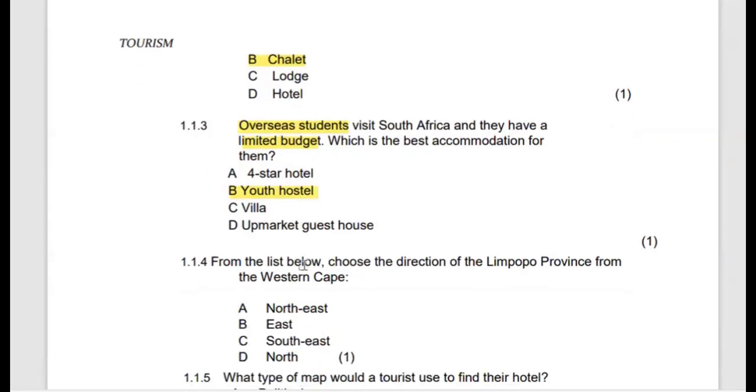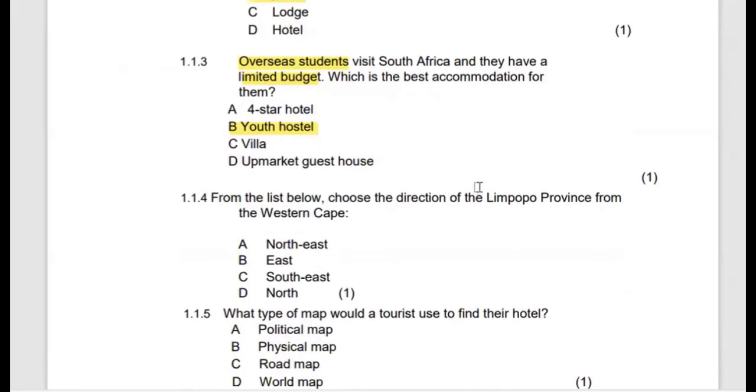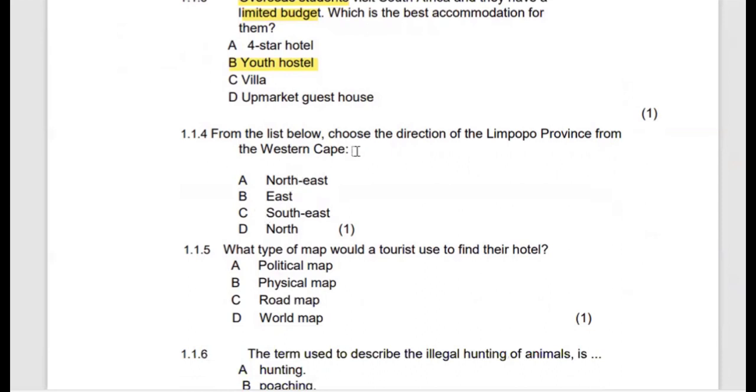Then 1.1.4, from the list below, choose the direction of Limpopo province from the Western Cape. The Western Cape, from its name, is located on the south western side of the country. Limpopo province is located on the north eastern side of the country. So the direction of the Limpopo province from the Western Cape would be northeast. It is to the north and in an easterly direction. So the correct answer there would be the northeast.